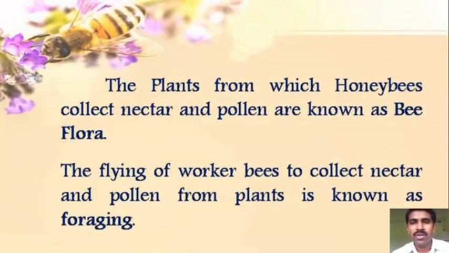The plants from which honeybees collect nectar and pollen are known as the bee flora, also called the honeybee flora. Honeybees collect the nectar as well as the pollen from different types of plants, especially flowering plants. The flying of worker bees to collect the nectar and pollen from plants is known as foraging. For collecting nectar as well as pollen, honeybees always travel some distance, and that traveling is called foraging.